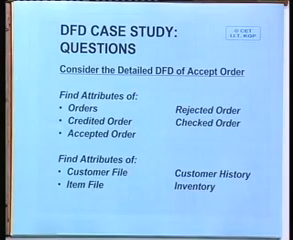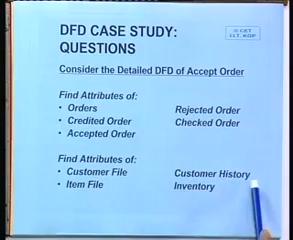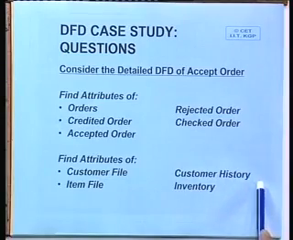What are the different attributes? Customer file: customer name, address, number should be first, then what are the items that the customer actually buys in general, preferred items, general history, credit worthiness, etc. Customer history: all the past purchase details about the customer.